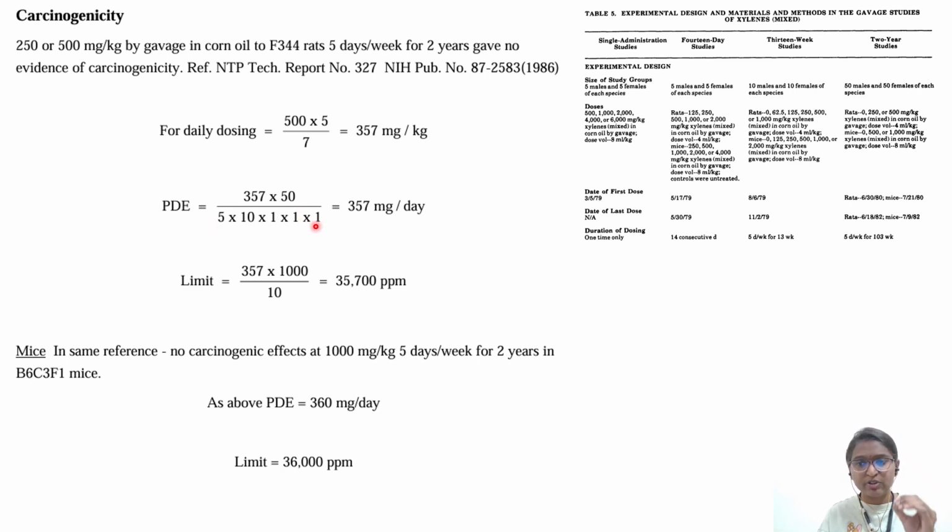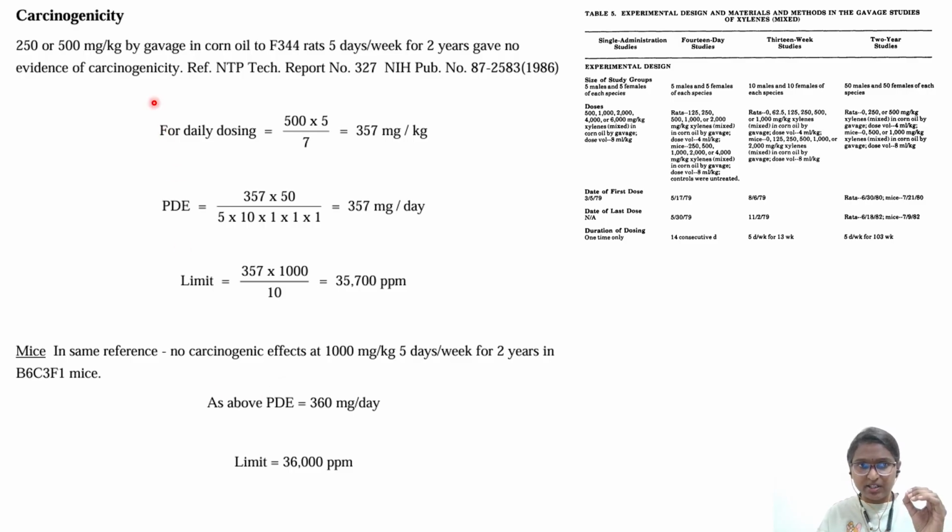into 1 into 1, because they didn't find any tumors in this study. So the F5 factor will be 1, F4 will also be 1, and F3, since it is a 2 year study, it is 1. F1 is 5, which is for rat, and F2, 10 is for intraspecies variation.